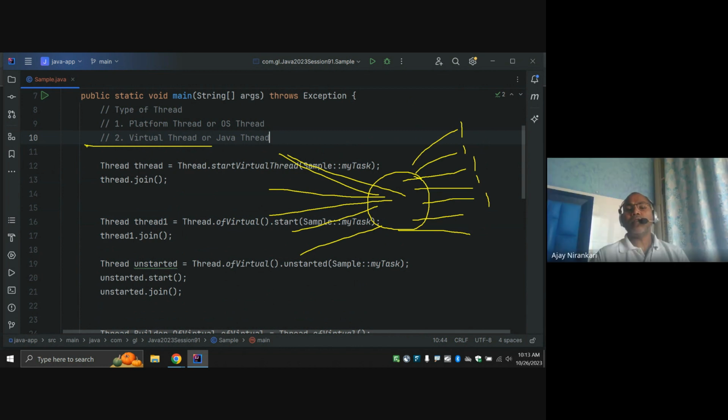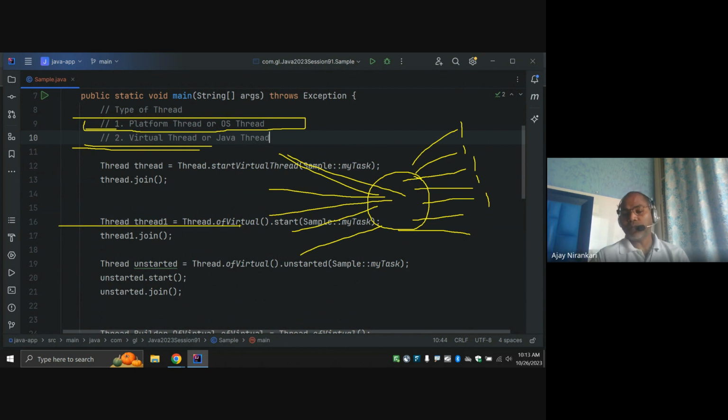So this is the major benefit of virtual threads when you want to process a huge number of requests. At that time, virtual threads are very helpful. But in the case of 10 or 20 jobs, a platform thread is sufficient for you, right? Virtual threads are more responsive and more useful where your application is heavily used, with a large number of concurrent requests coming in.